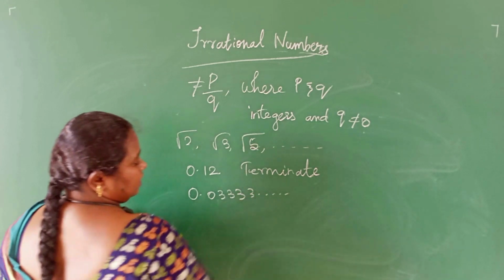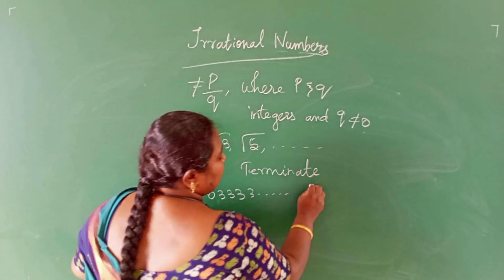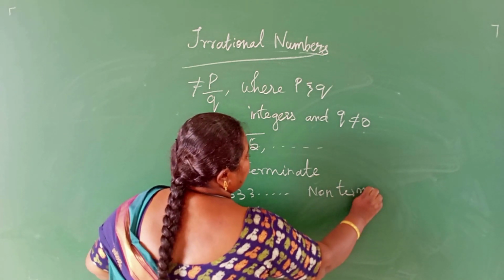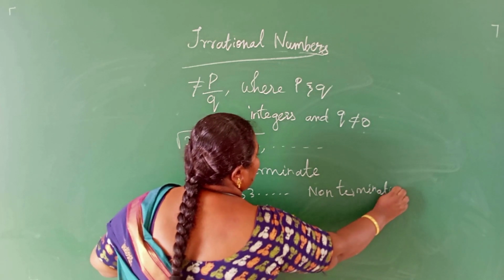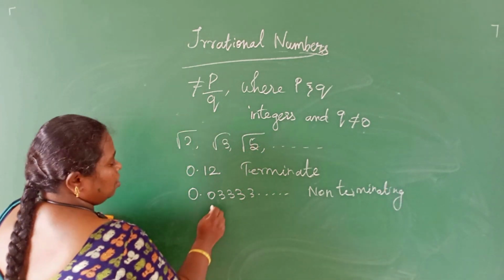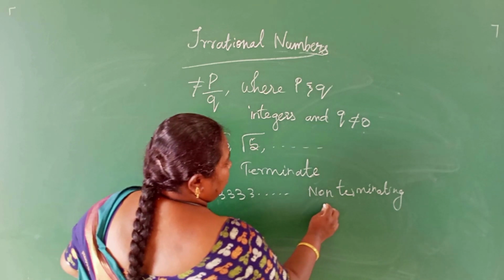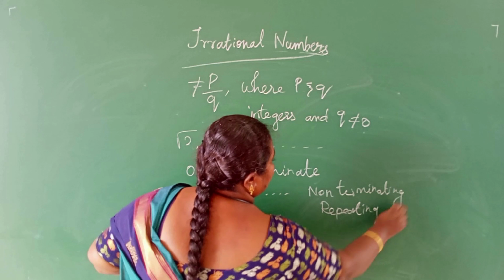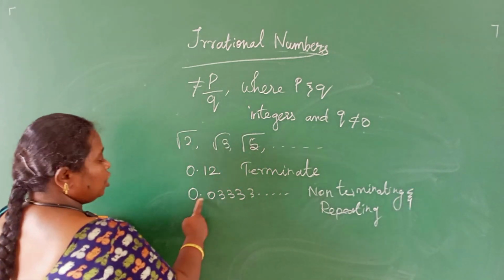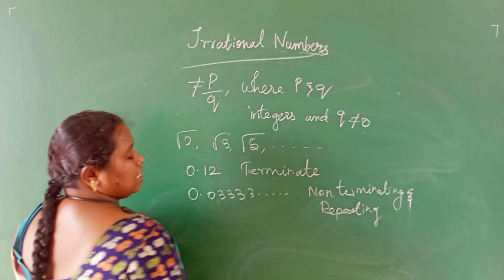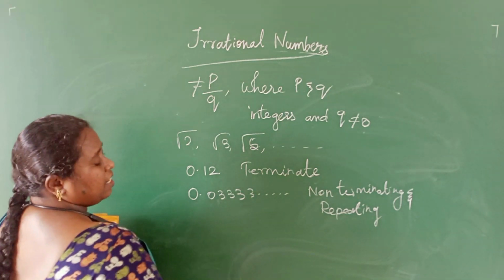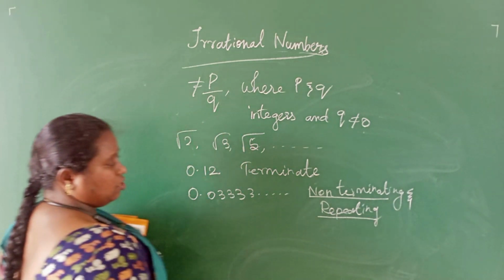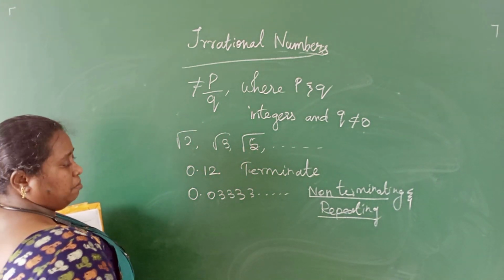0.03333, it goes on like this. There is no end. This number is called non-terminating and repeating. The number 0.033333, keep on going. The same digit is repeating again and again. This is called non-terminating and repeating numbers.